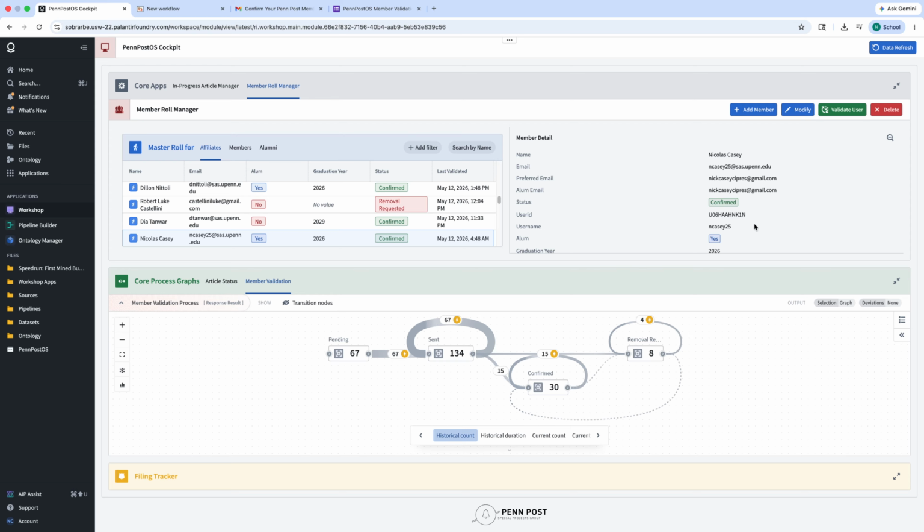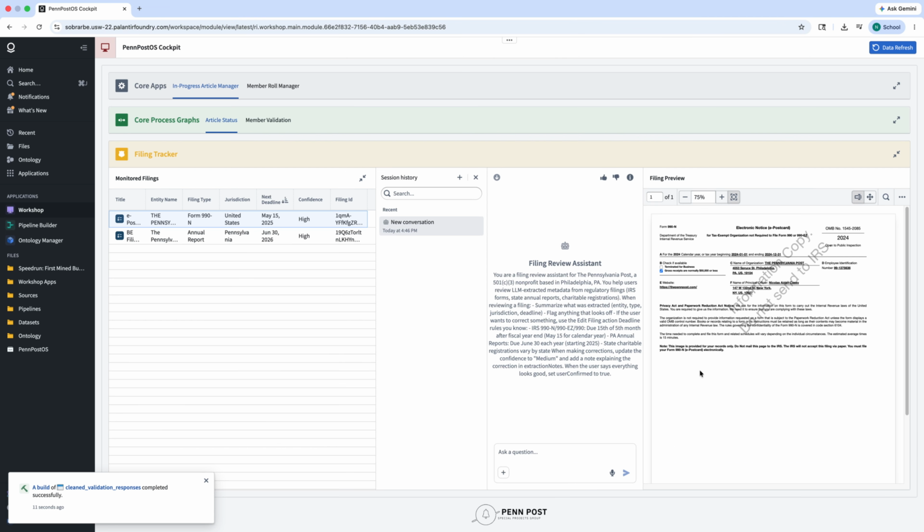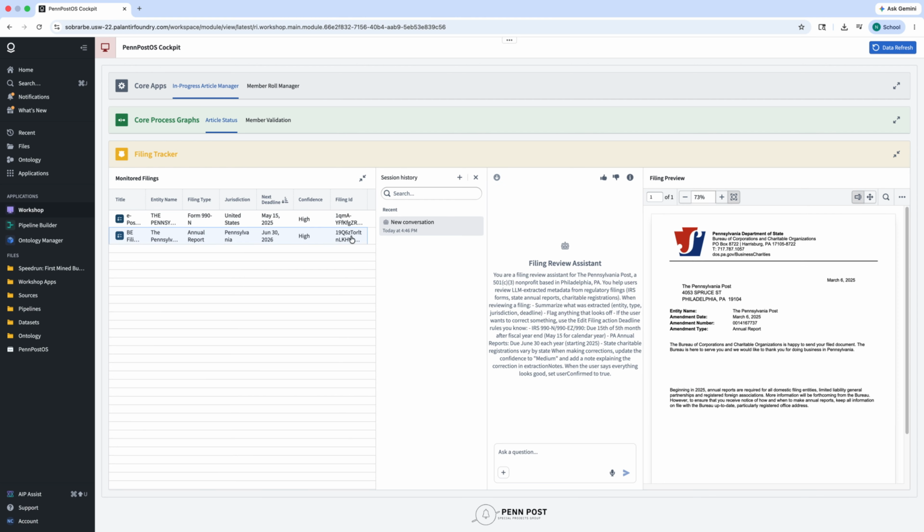The second class of problem was organizational obligations that exist only inside documents nobody remembers to read. Student organizations accumulate filings, reports, annual registrations, and compliance documents that become effectively invisible after leadership transitions. So I started building an ingestion and tracking workflow around organizational documents stored in Google Drive. This is where AIP becomes operationally useful.